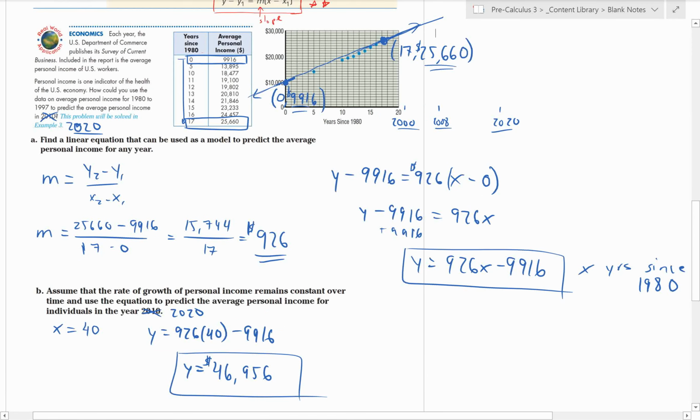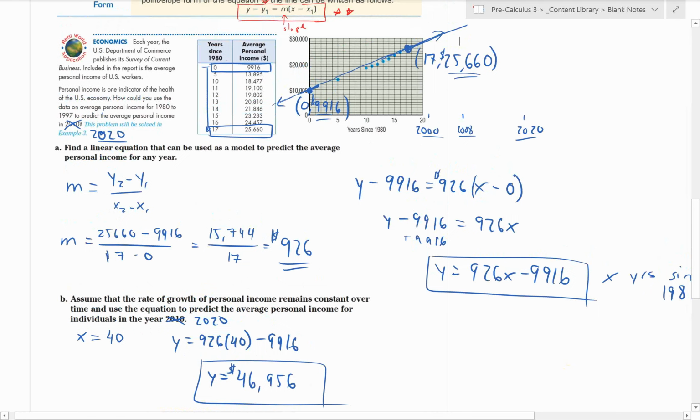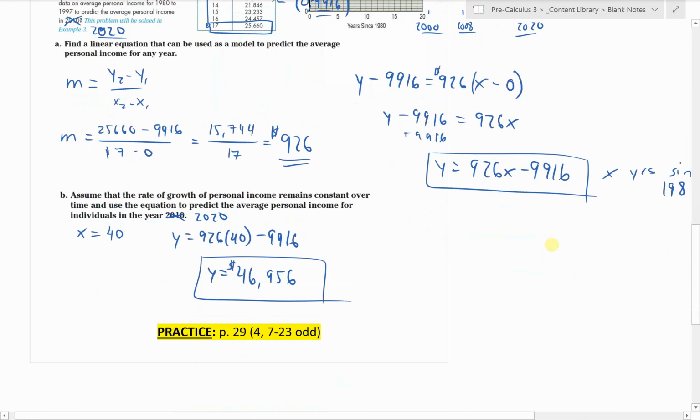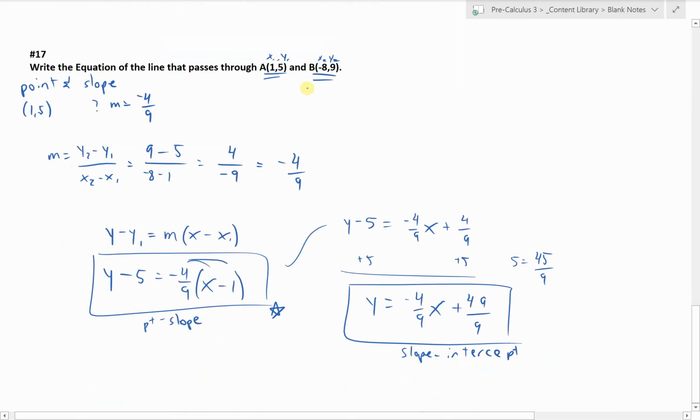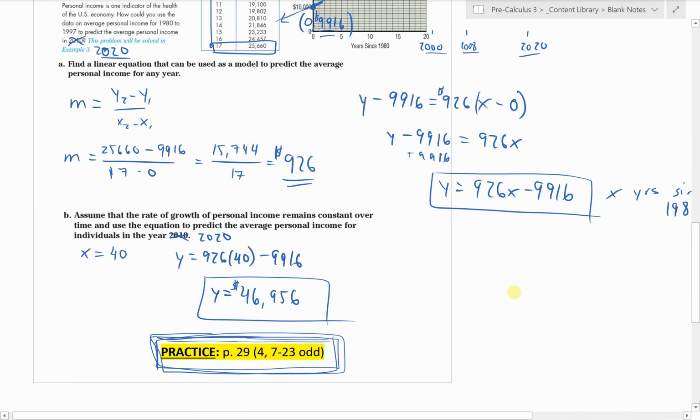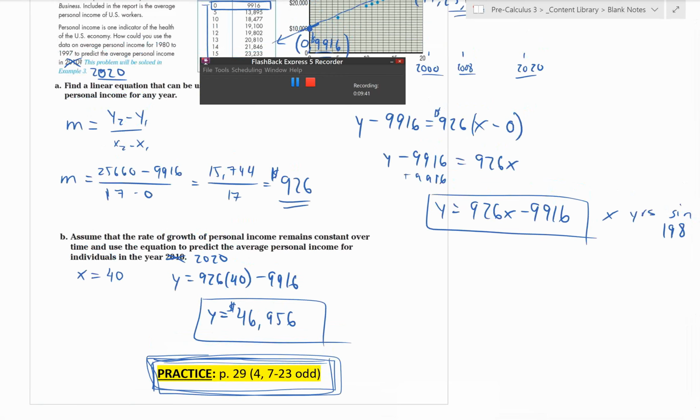Again, in the next chapter, we'll talk in much more depth about how to use models, how to use data to make models, to make predictions. This chapter, we're really just focusing on can you write equations of lines and do the basics. So tonight in the homework, or I should say in these practice exercises, there really won't be word problems of that sort, the applications. It'll just be the discrete examples like this where we just say, here's a specific point, here's a slope, find the right equation of the line, and you've already got a head start there with number 17. So there is our section on writing the equations of lines.